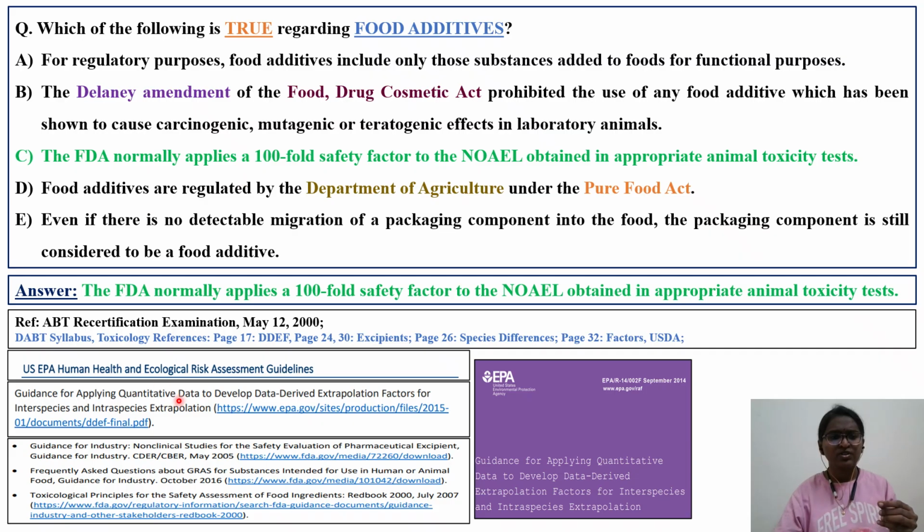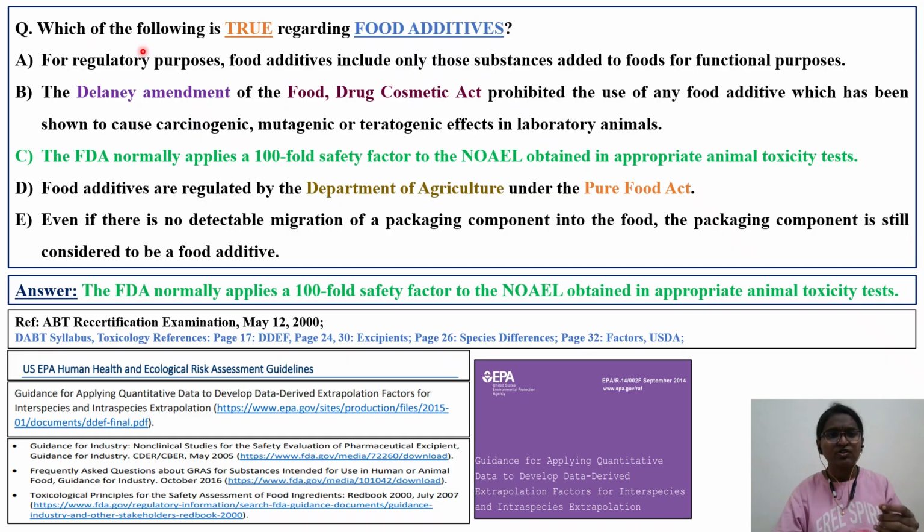And also, I have listed out certain guidelines like application of quantitative data to develop data derived extrapolation factor. This is nothing but DDEF. I have also listed out the important frequently asked questions under GRAS, that is generally regarded as safe, and that is under FDA only, and other toxicology principles with respect to food ingredients. So also read about Red Book 2000. Okay, so let's directly dive into the question.